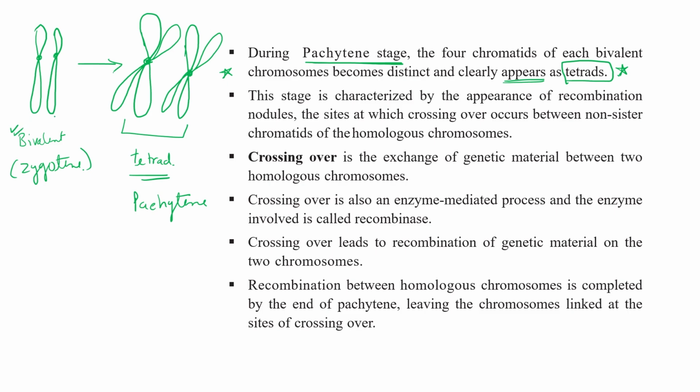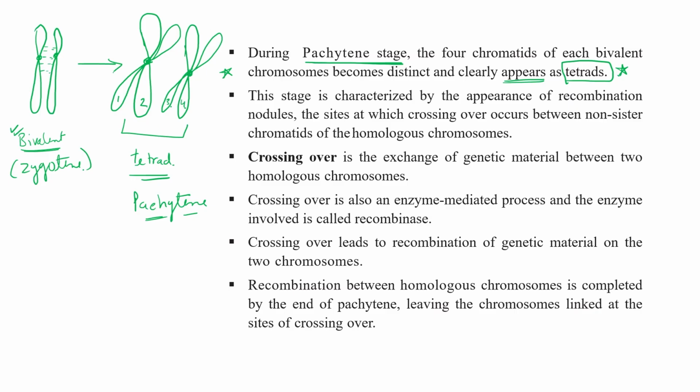Because of the presence of the synaptonemal complex, synapsis forms, and here we can use the term bivalent for these homologous chromosomes. As they enter into the pachytene stage, they separate out their chromatids. So four chromatids we can see over here: first, second of one chromosome, and third, fourth of the second chromosome. Both are homologous chromosomes.